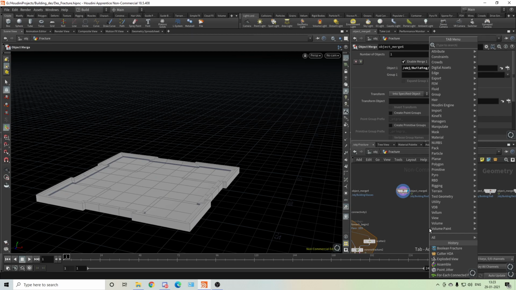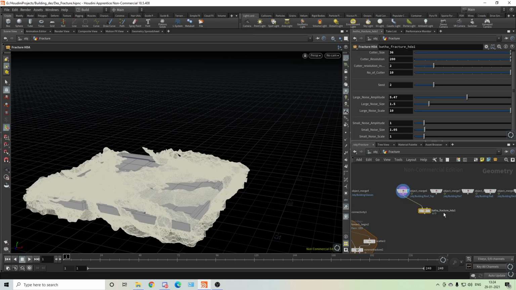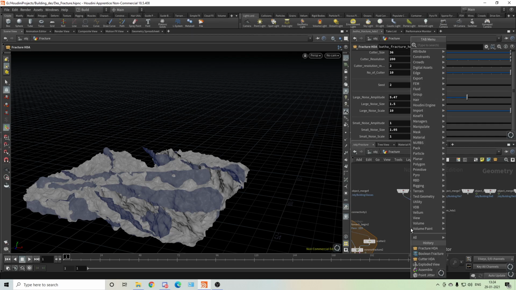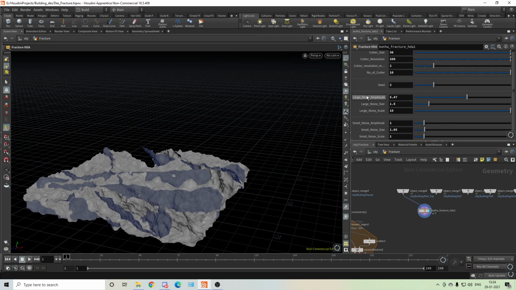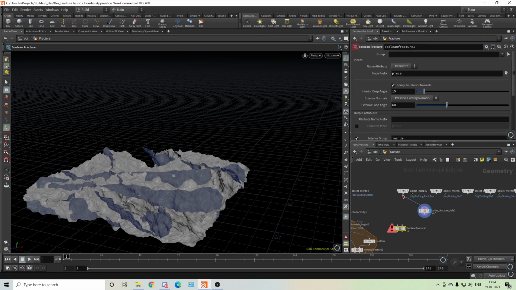So we need this fracture HDA like this, and now you can see there are a lot of things here. Okay, so the same concept, but there's a lot of changes we did, like large noise, small noise. So we need boolean fracture, and now you can get this.